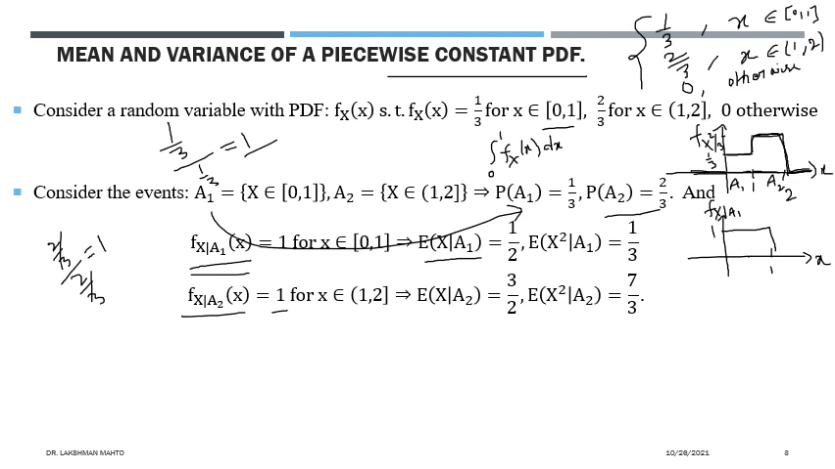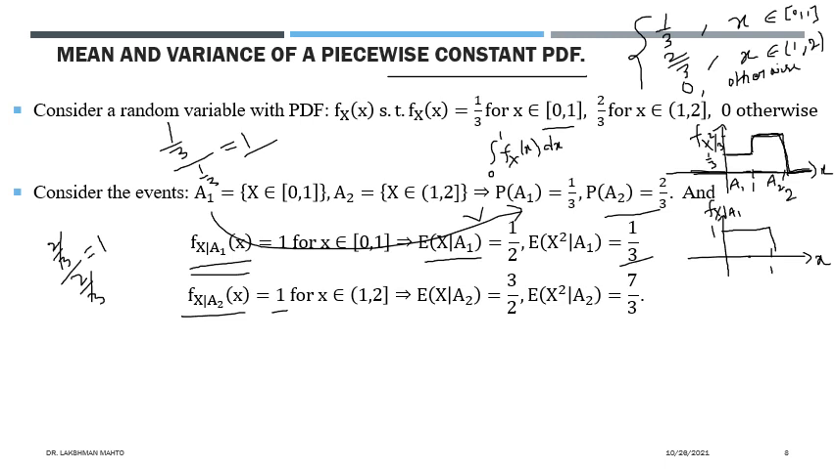So what would be the expectation of x? It would be simply the midpoint, because it is uniformly distributed. What is the midpoint? 1 by 2, or 0.5. This is the conditional expectation we got. Similarly, if you want to find the second order conditional moment, you just replace x by x square, and after solving you will get 1 by 3. This is the second order conditional moment.